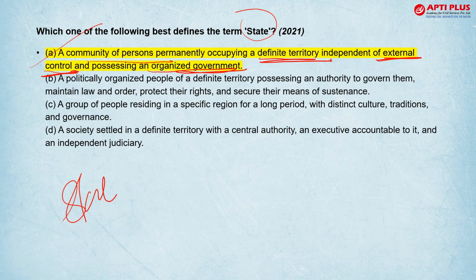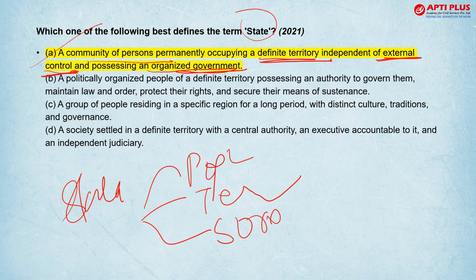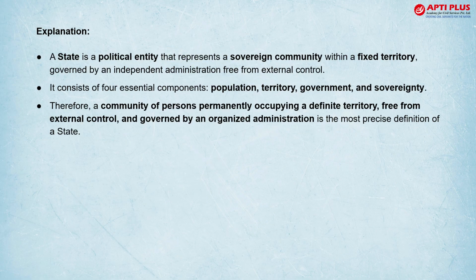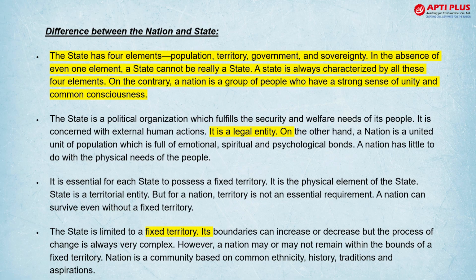So state has 4 components, that is population, territory, sovereignty, meaning no external control, decisions are to be taken on its own, then government. These are the 4 components of state. And state is a legal and political entity. However, nation is not such a legal entity. So you should know the difference between nation and state.